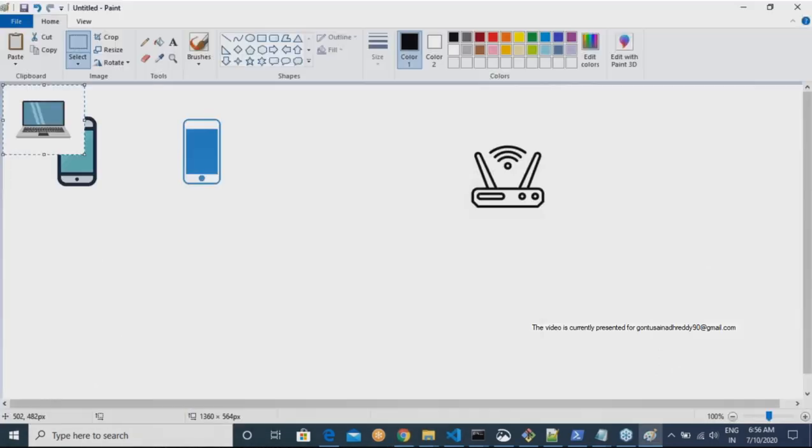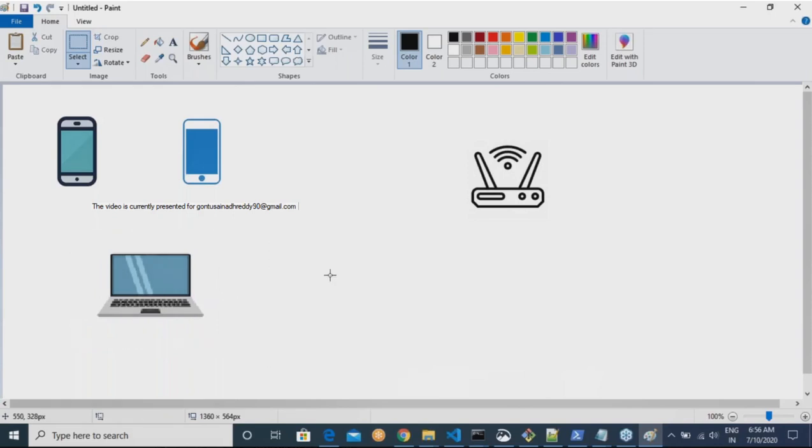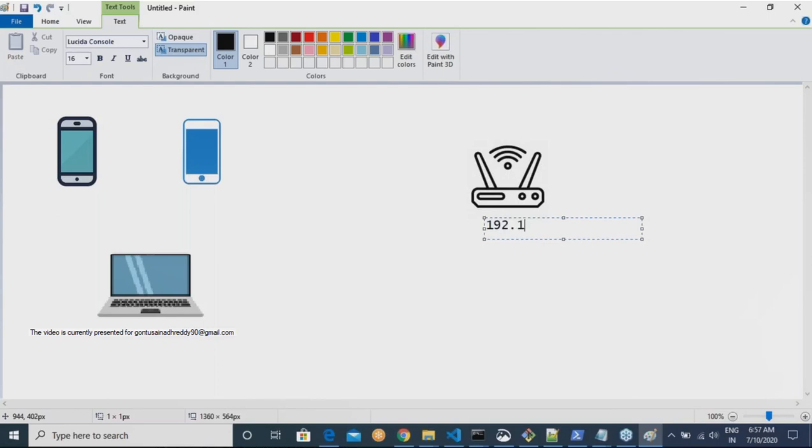Whenever you connect any device to the Wi-Fi network, we get an IP address. Is that right or wrong? Yes, because if the device has to be part of your network, it has to have some kind of IP address. So the IP range of this Wi-Fi router is 192.168.0.0/24.